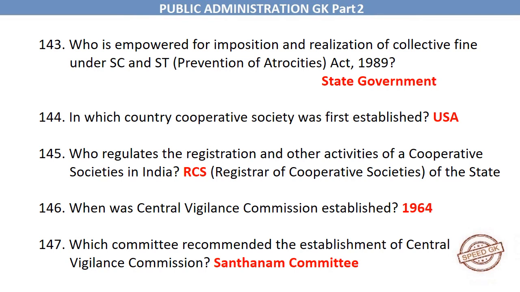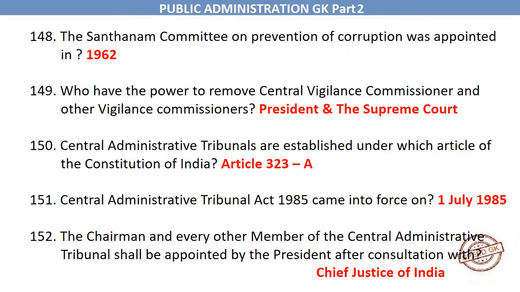1964. Which committee recommended the establishment of Central Vigilance Commission? Santhanam Committee. The Santhanam Committee on Prevention of Corruption was appointed in 1962. Who have the power to remove Central Vigilance Commissioner and other Vigilance Commissioners? President and the Supreme Court.